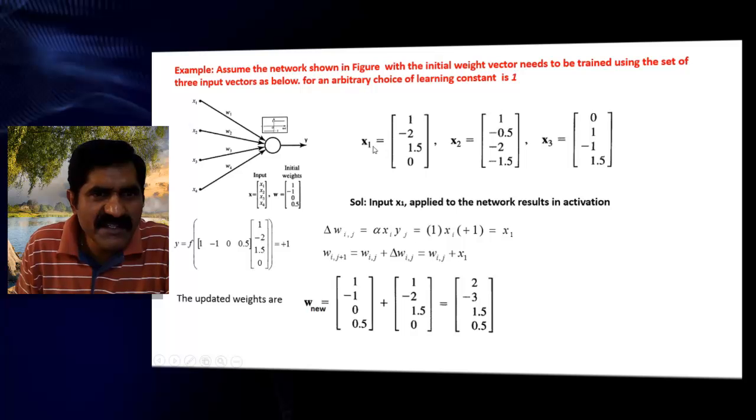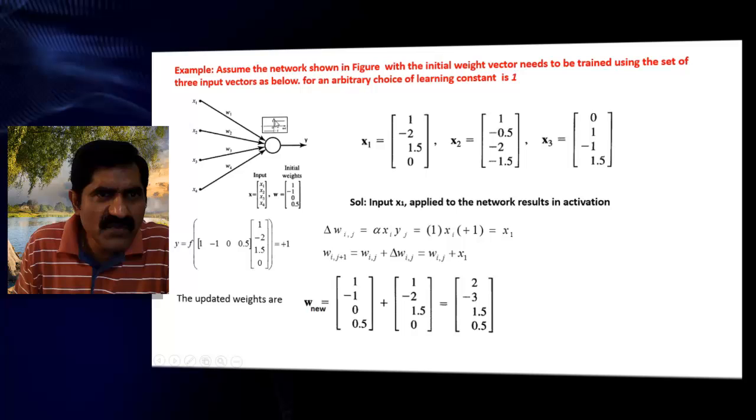The weights are 1, -1, 0.5, and the input vector is 1, -2, 1.5, 0. If you multiply, 1 and 1, then -1 and -2 becomes 2, this is 0, and this is 0.5. So the total is 1.5.